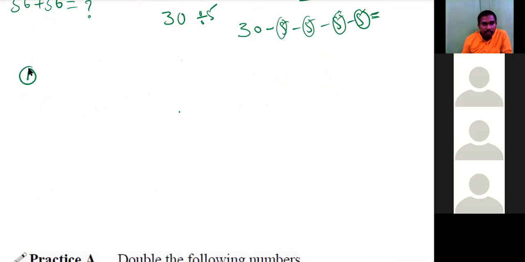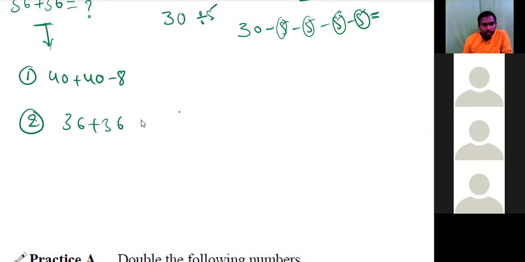Tell me in how many ways we can do 36 plus 36. Sir, 40 plus 40 minus 8. Yeah, somebody is telling 40 plus 40 minus 8. One more method. We can add first 30 plus 30 and then 12. Yeah, split and merge, right? We are splitting this number as 30 and 6, this number also as 30 and 6, and later we are adding 30 and 30 first, later 6 and 6. Okay, that is another way.